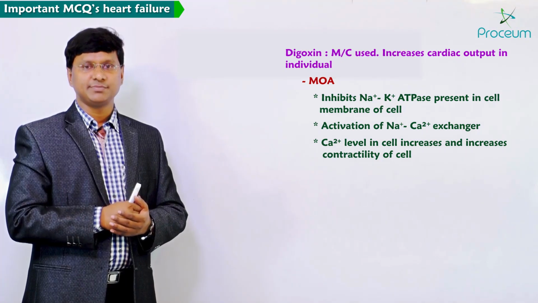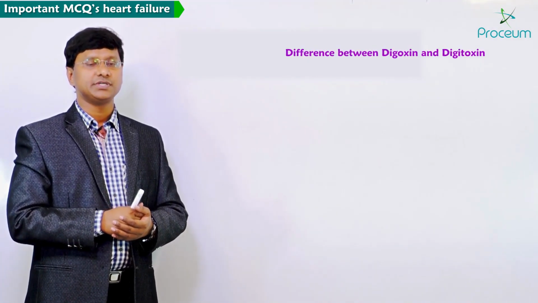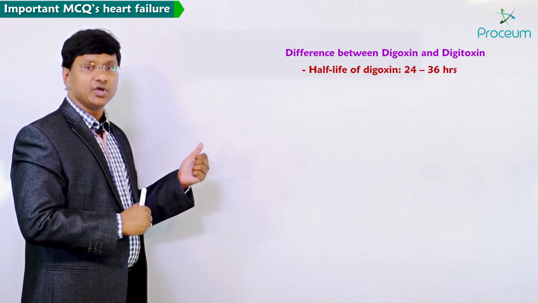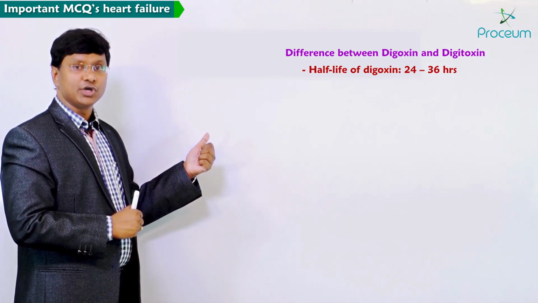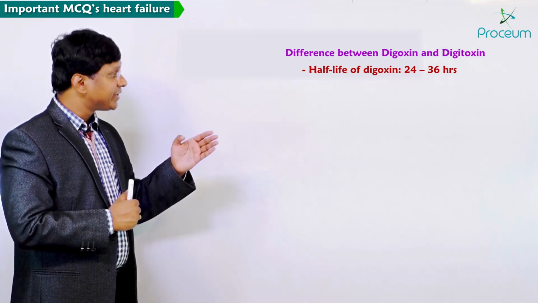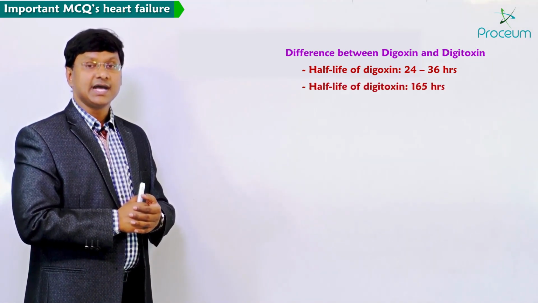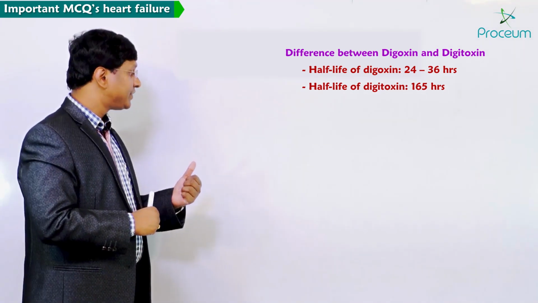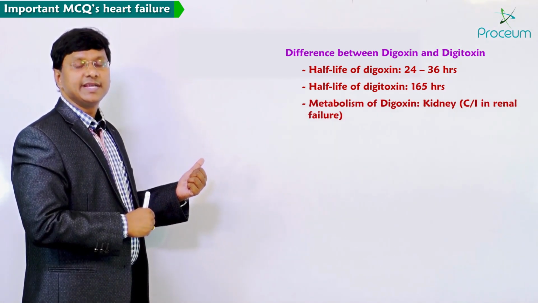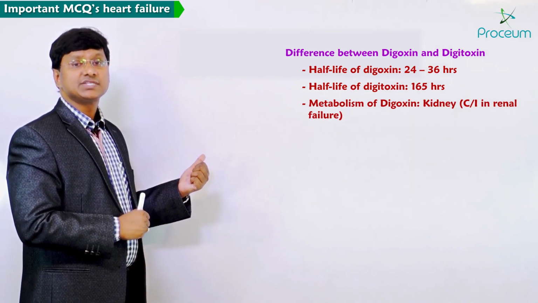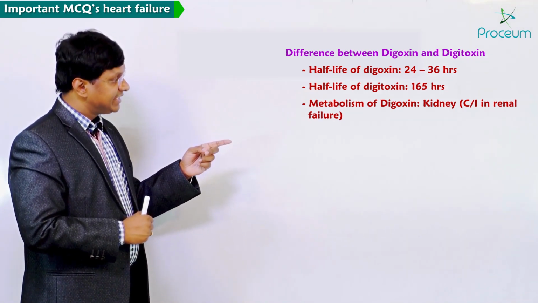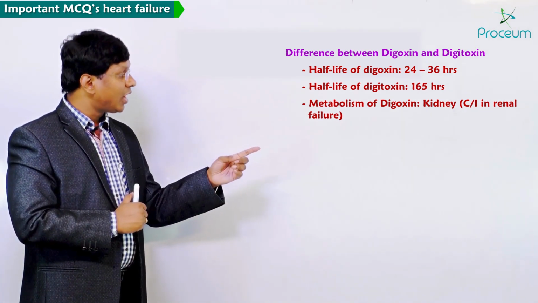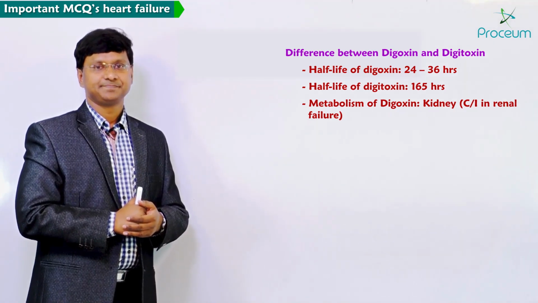Now the other important MCQ which will be asked is the differences between digoxin as well as digitoxin. If you take the half-life of digoxin, it is 24 to 36 hours, and the half-life of digitoxin is 165 hours. The other important MCQ is metabolism. Digoxin is metabolized in the kidney, so it is contraindicated in renal failure. Digitoxin is metabolized within the liver, so it is contraindicated in liver failure.